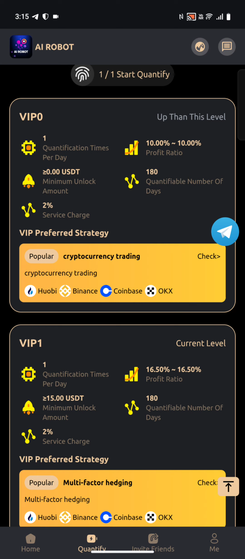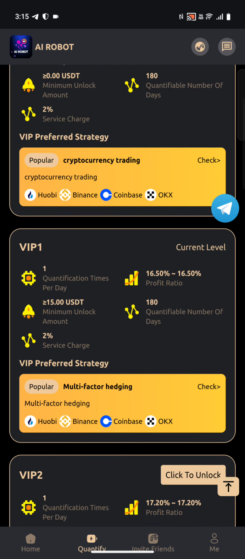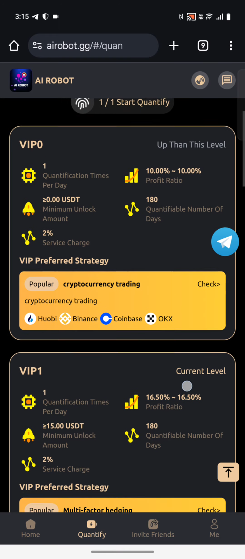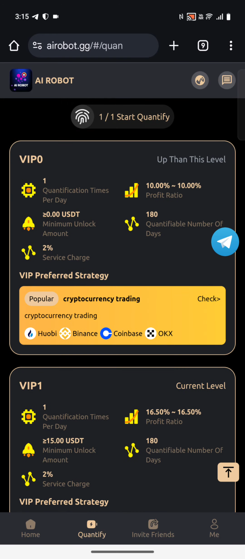So you can see here guys in VIP 0, you have to just deposit a minimum of 0 USDT to unlock this VIP 0 plan and your profit ratio will be 10% on your VIP 0 guys. So your quantifiable number of days will be 180 days guys. 2% service charge will be charged on VIP 0 guys. So you can just start depositing and start earning from this VIP plan guys. And if you want to deposit 0 USDT, you can choose the VIP 0 plan guys.